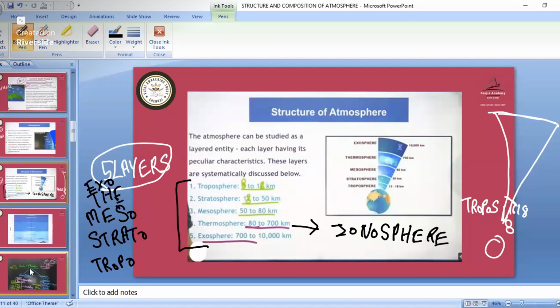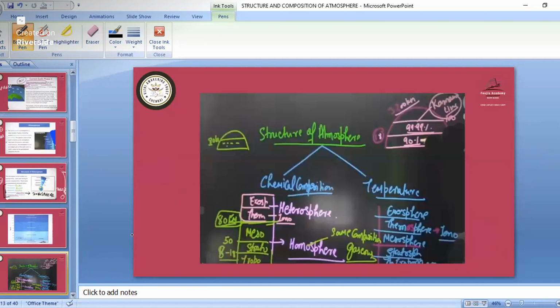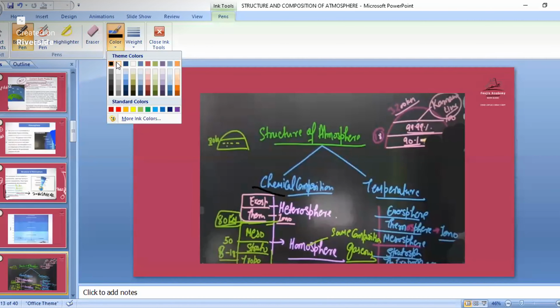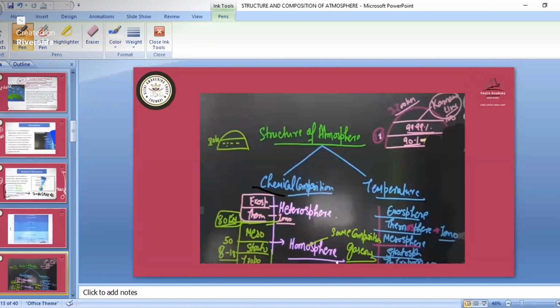Okay, so first we'll see that the atmosphere can be divided into different types. One is based on the chemical composition, and another is based on the temperature. So first we'll see based on chemical composition. All those layers are arranged in the same order, but based on chemical composition we have one, the homosphere, and the other, the heterosphere.